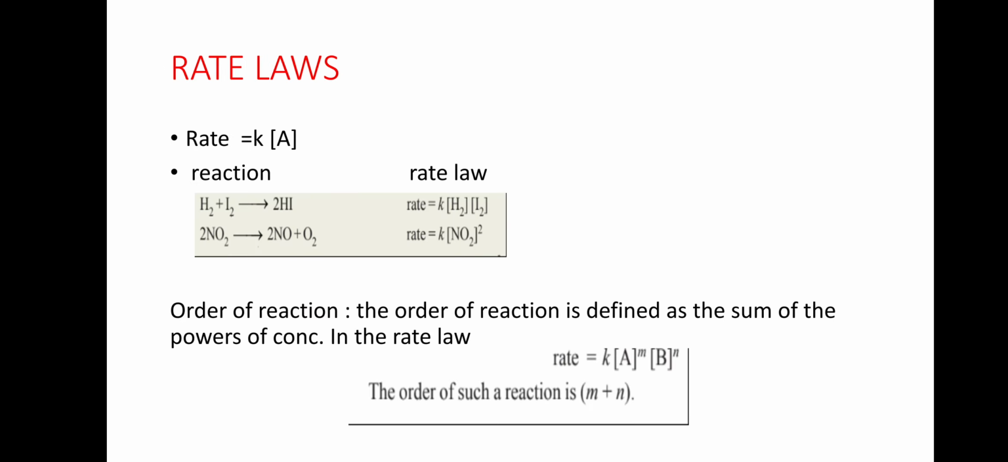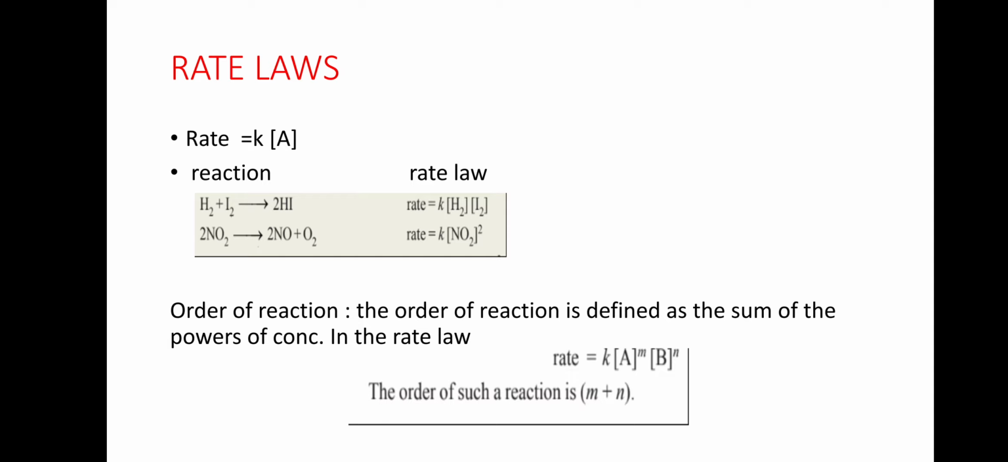So we are discussing about rate law. So how will we write? Rate is directly proportional to the concentration of a reactant. So rate is equal to, when we remove the proportionality, we take constant K into A, a reactant. So this is the rate law. Here we will write like this, in brackets we are writing.